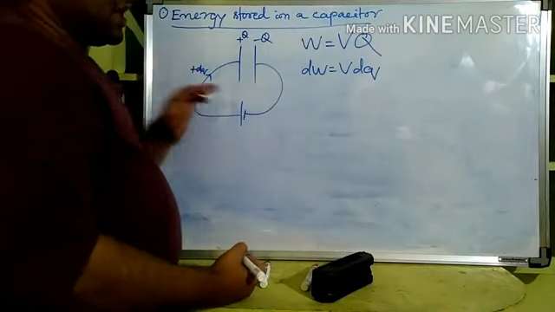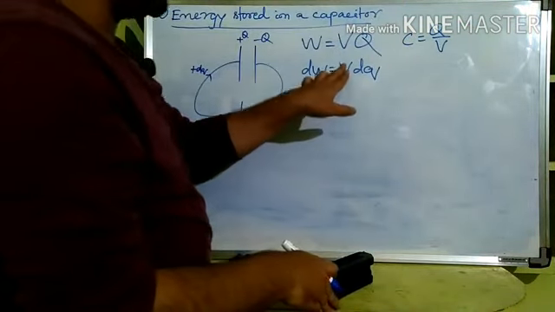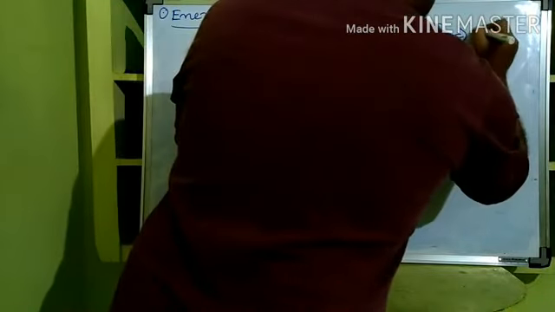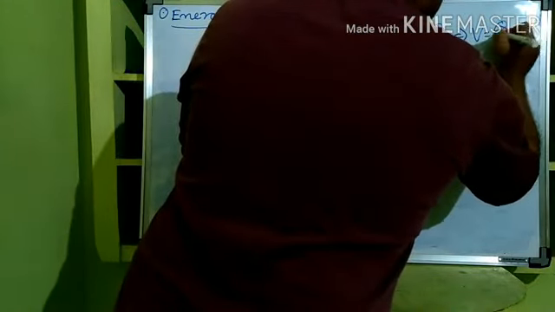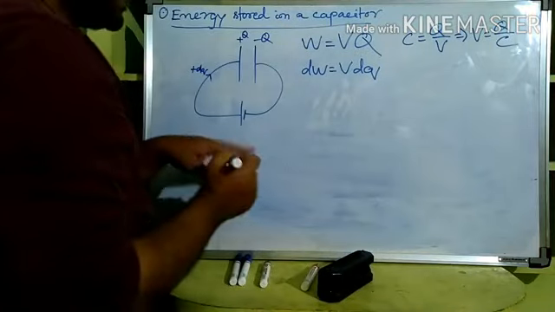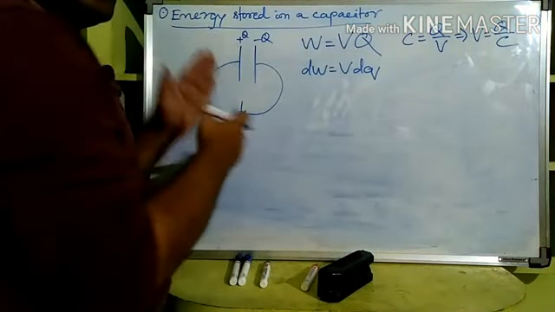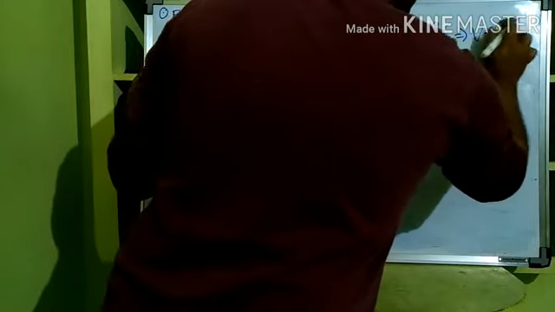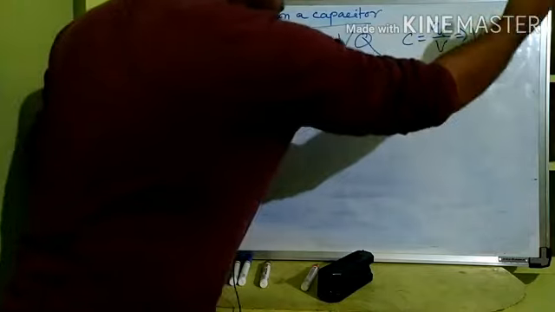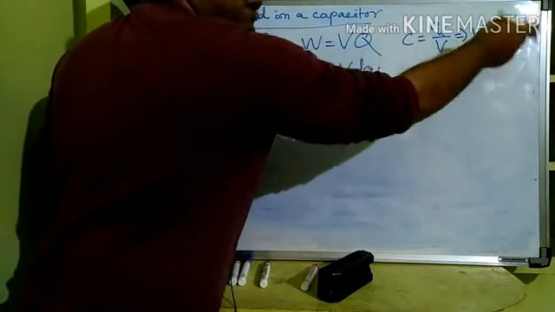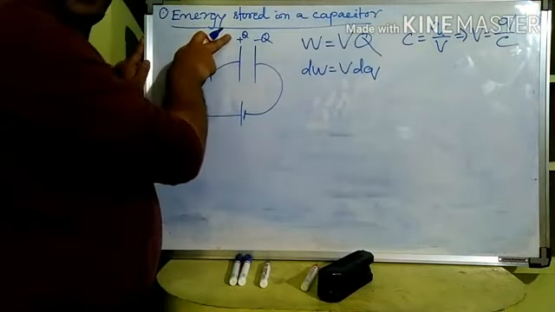Can we write it? Now from the formula C is equal to Q by V, our formula for capacitance, right? So V is equal to what? V is equal to Q by C, right? Now this Q can be anything, so let us take it as a small q. So V is equal to q by C, that q can be anything. At minimum that will be 0 and at maximum that will be plus Q.